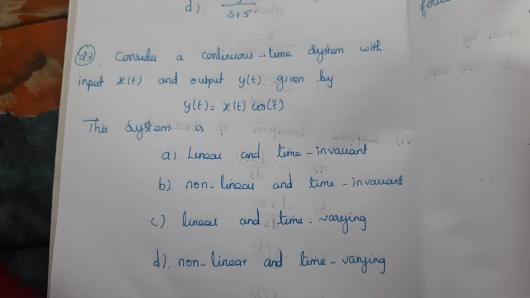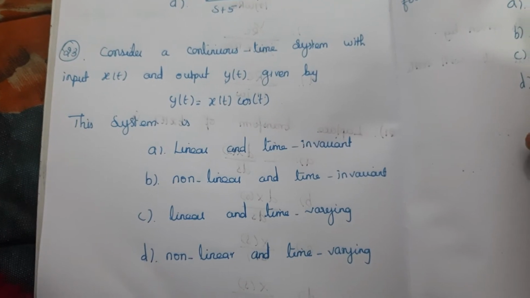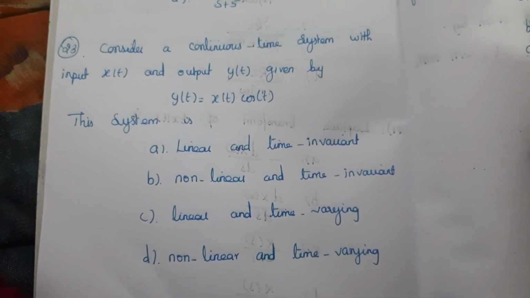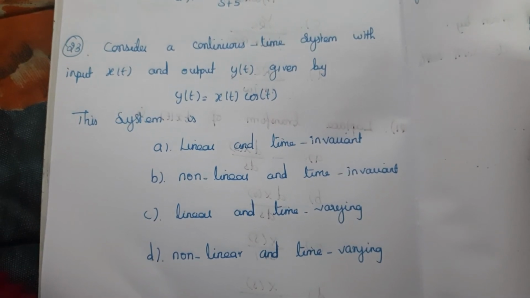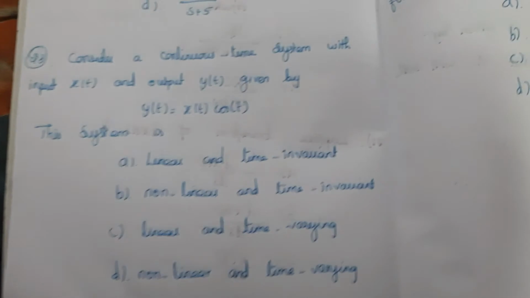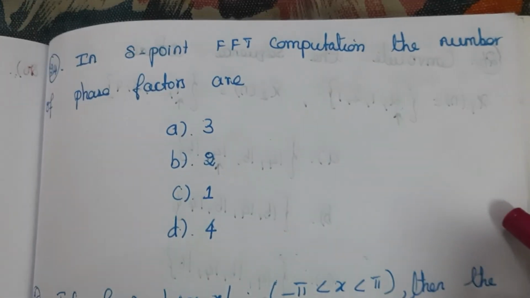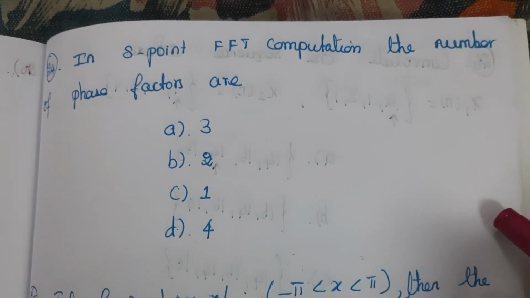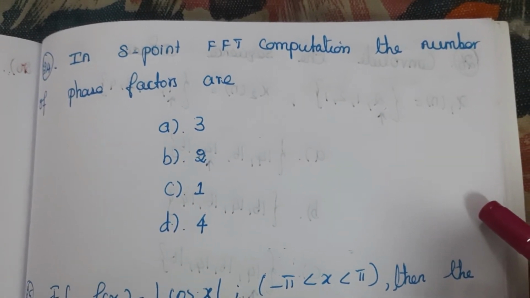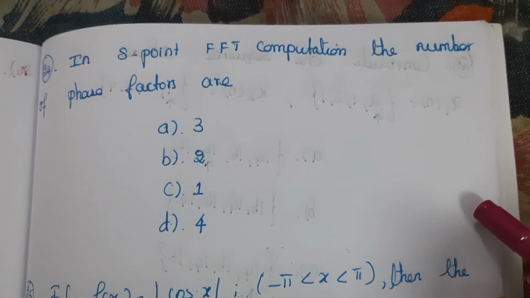Next question, consider a continuous time system with input x of t and output y of t given by y of t that is equal to x of t cos t. The system is. In 8-point FFT computation, the number of phase factors are.